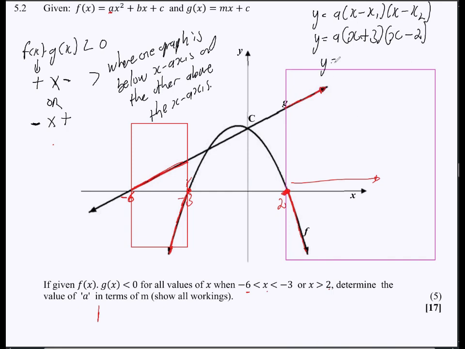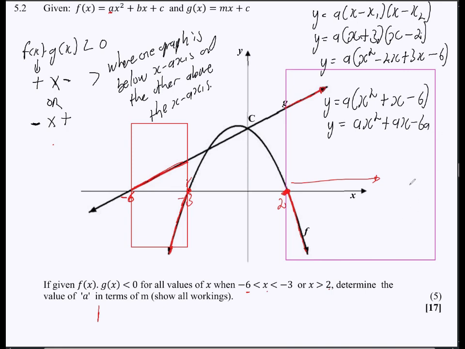And then this is going to be y is equal to a. If I can just deal with what's inside the brackets here, x times x is x squared. x times -2 is -2x, and then this multiplied by that is +3x, and then this multiplied by that is -6. So I'm going to have y is equal to a(x squared, this and that will give me positive x, and then -6), right? And then if I multiply inside, a times x is ax squared, and then a times that is ax, and then I have -6a. So there's nothing more that I can do now. Let me just say this is equation 1.